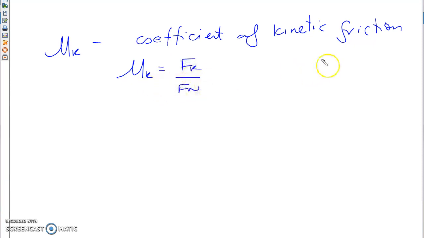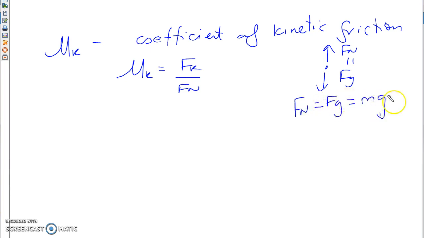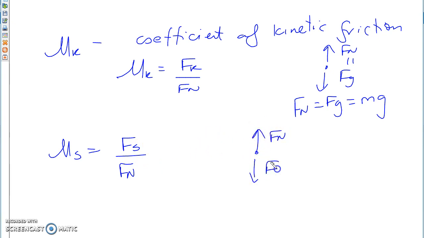And Fn, of course, is equal to, in our situation, your gravity, if my object is on the surface of a planet, on the surface of Earth, so your Fn is going to be Fg, which is going to be mg. Mu s is going to be Fs divided by Fn, and of course, again, Fn equals your Fg.